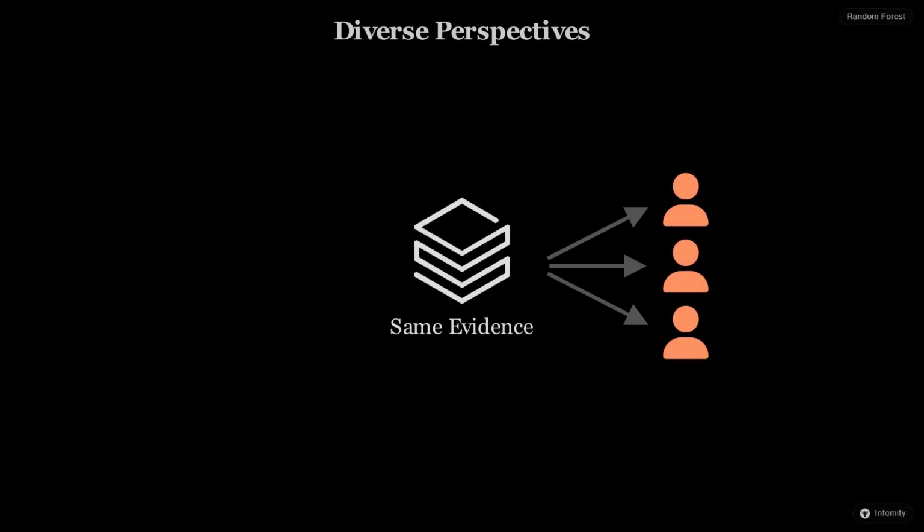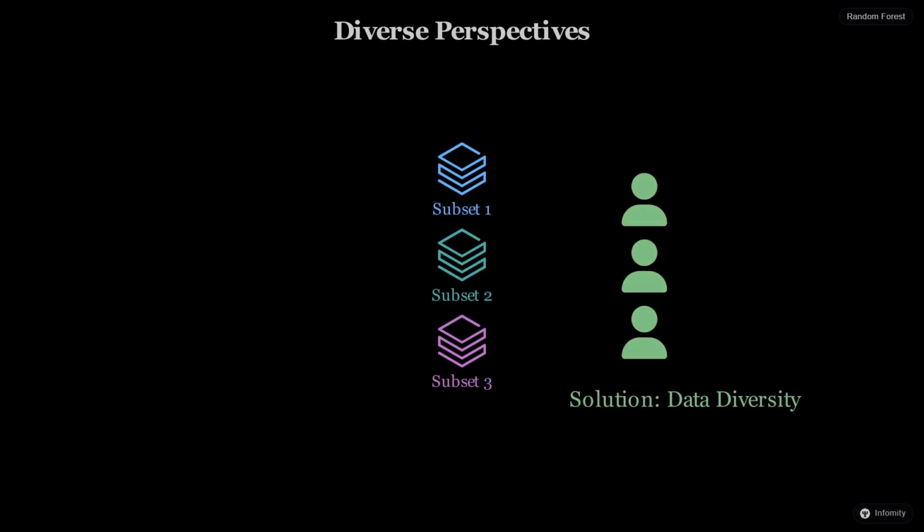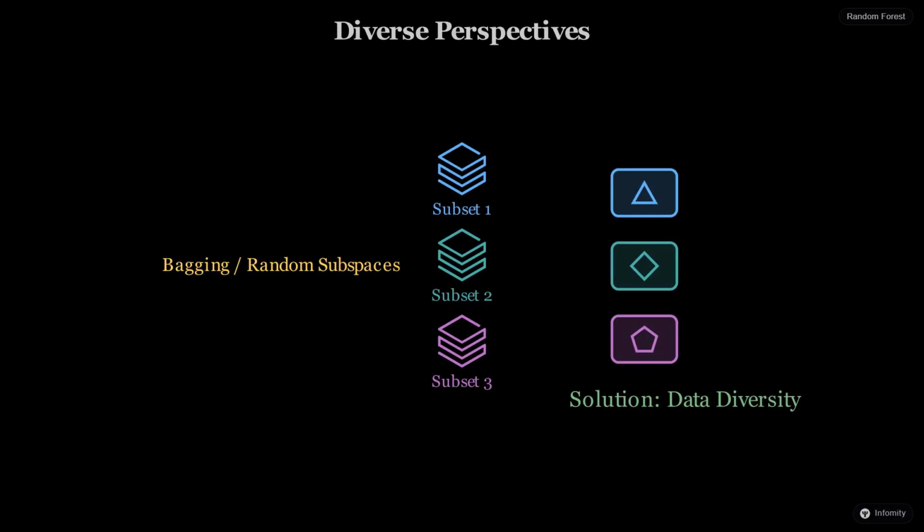If every judge looks at the exact same evidence, they will all reach the same biased conclusion. To prevent this, we give each judge a slightly different set of case files to review. One judge might focus on specific witnesses, while another looks at physical evidence. Because they see different subsets of the data, they develop different perspectives on the problem.